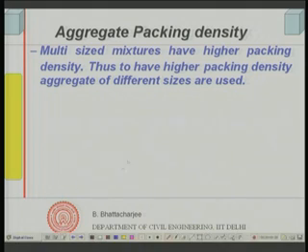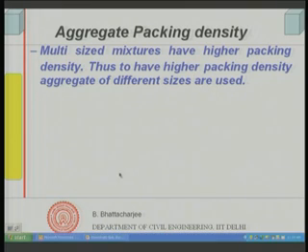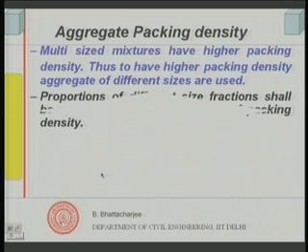So if we want to get higher packing density, we should use aggregates of different particle sizes, and that is what we actually do in practice.